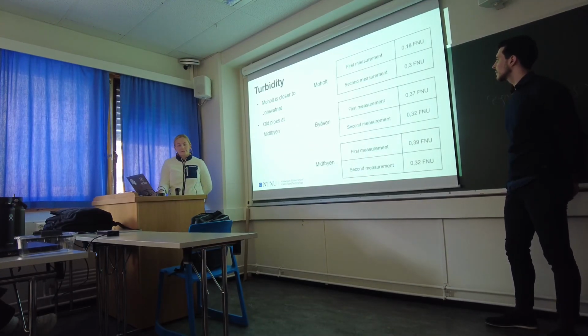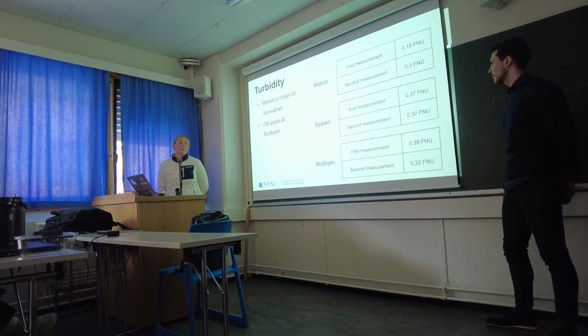Then this is our results, and we see that the lowest value is at Moholt. We also believe that this is due to the distance from Jonsvatnet, because the requirement was lower there and at the consumer. We also see that the highest value is measured at Midtbyen, which is also the place with the oldest pipes. So we believe that this may be a reason also.